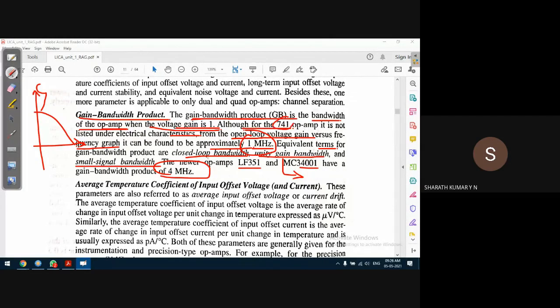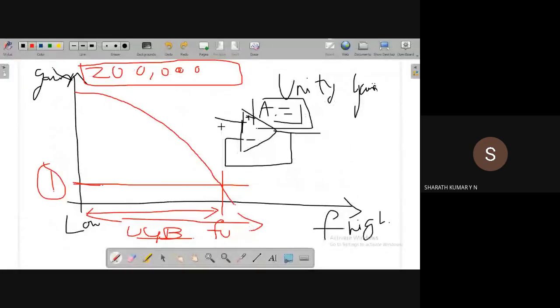For a 741 op amp, gain bandwidth is only 1 megahertz. For an LF351, for example, it is 4 megahertz. What is the difference? Let us understand this from this diagram. For a 741 op amp, for example, to start with, this gain bandwidth. What is the meaning of it?